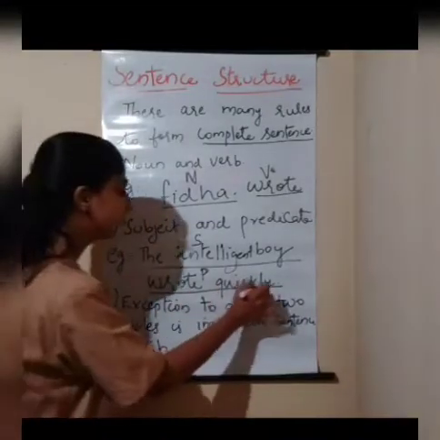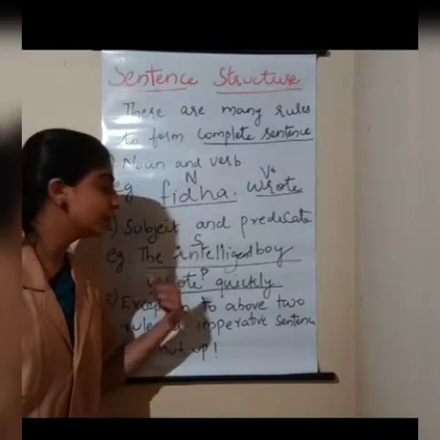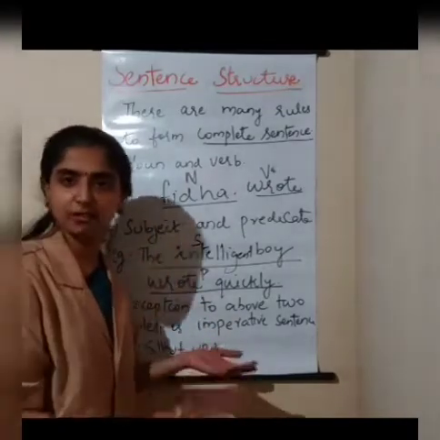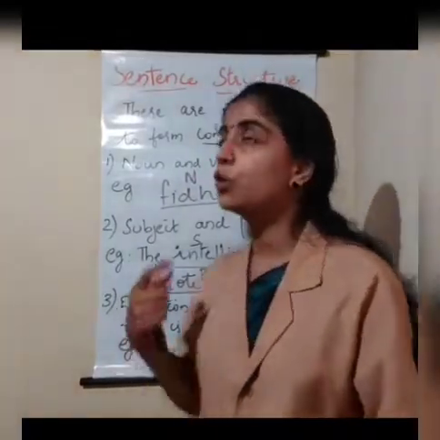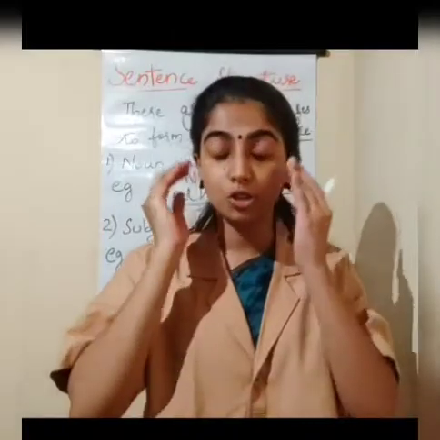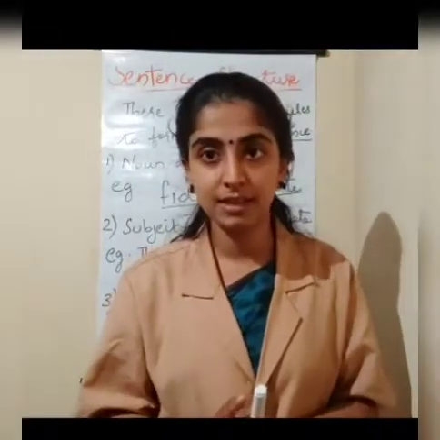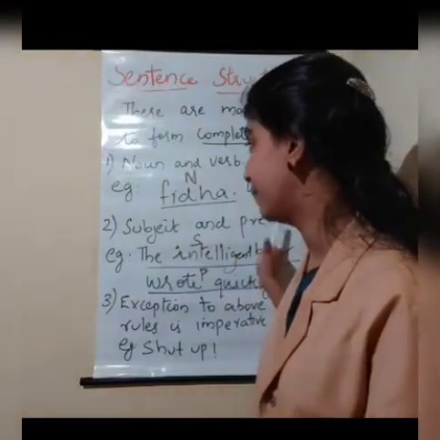Now, wrote quickly. You know, wrote is the verb, isn't it? Quickly, it is another adjective. So here, wrote quickly becomes the predicate. The verb as well as the object should come under the predicate. So in a sentence, there should be a subject and a predicate.